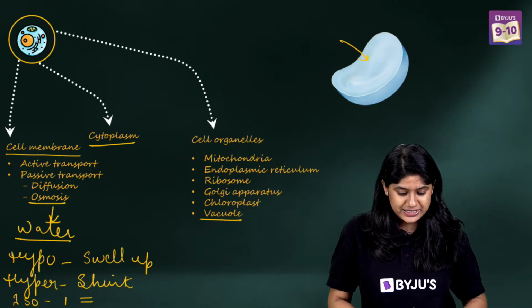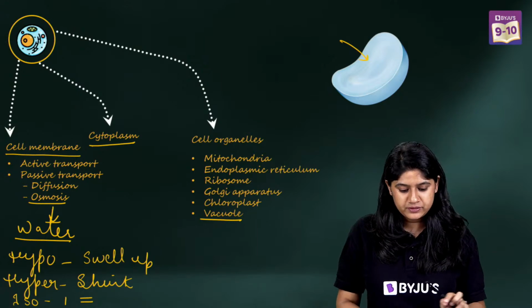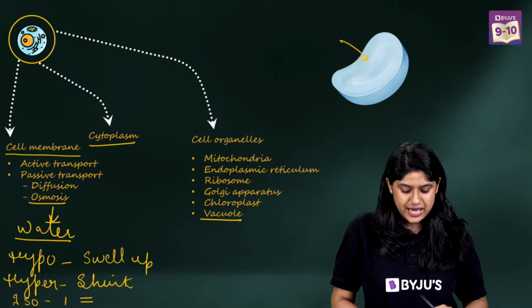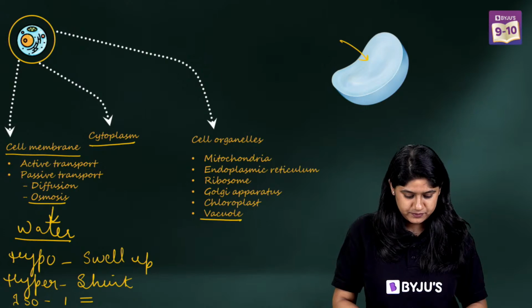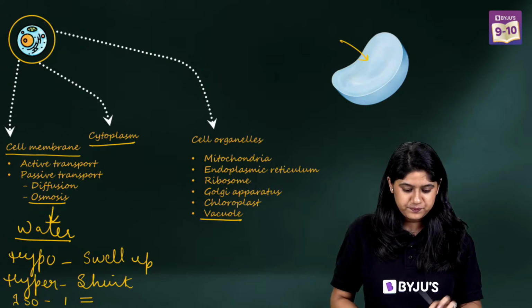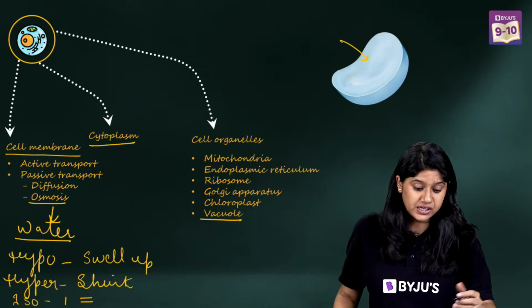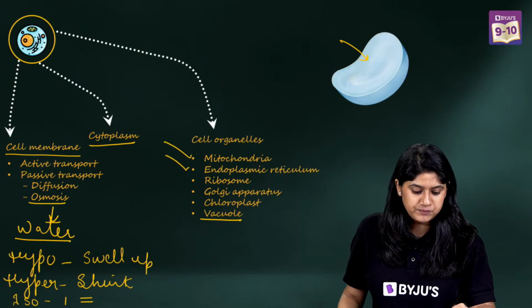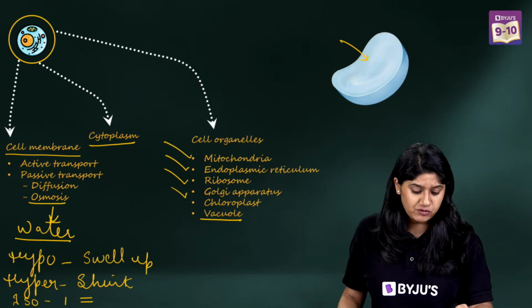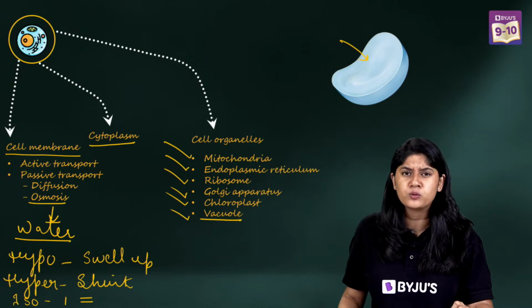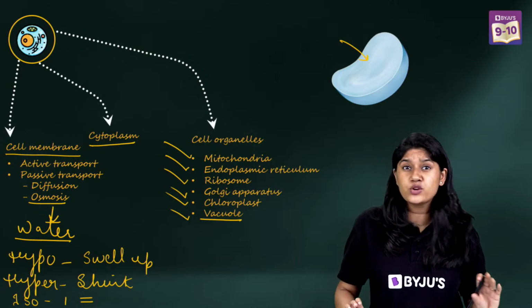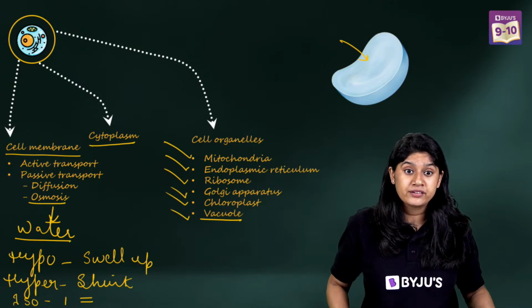Very good everyone, quickly tell me over here. Right, so we have discussed the mitochondria, endoplasmic reticulum, ribosomes, Golgi apparatus, then we talked about the chloroplast and vacuole. So can you quickly tell me which of the cell organelles is remaining?